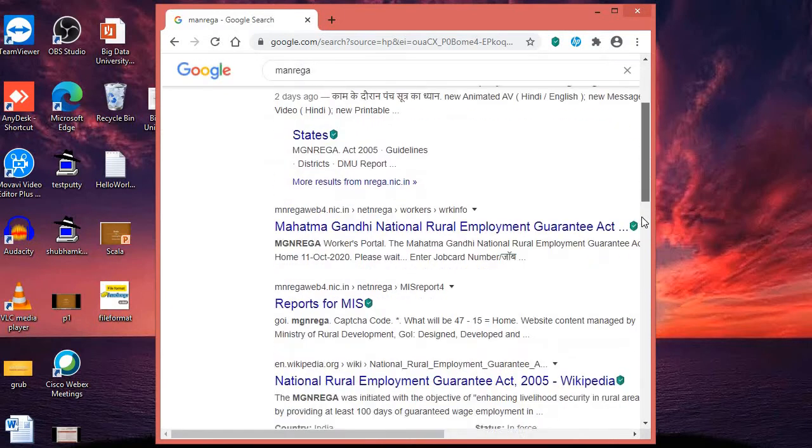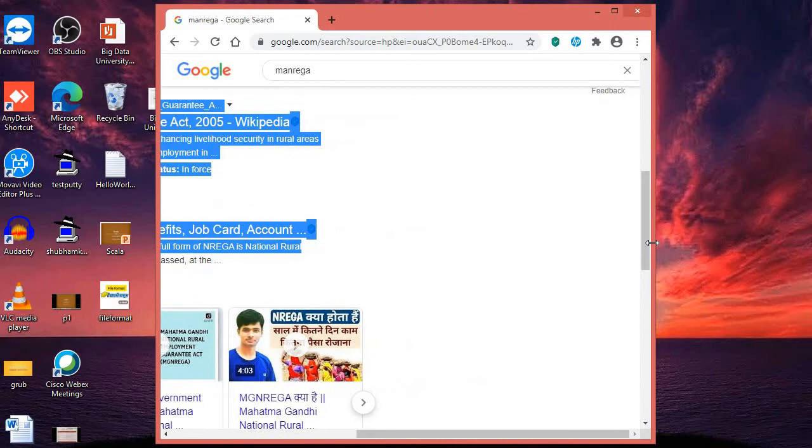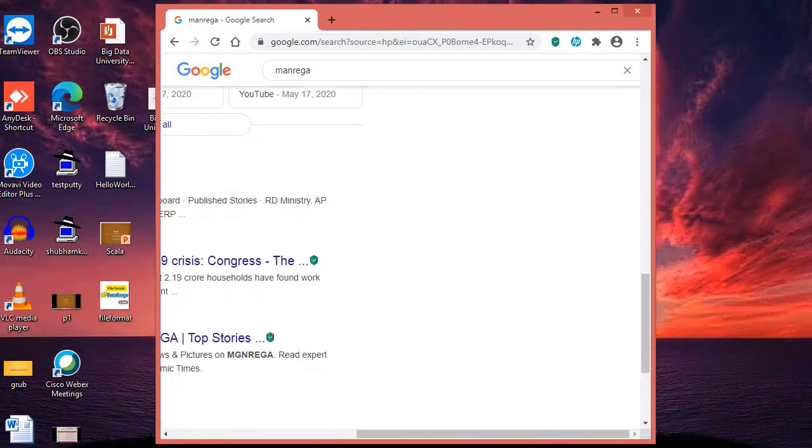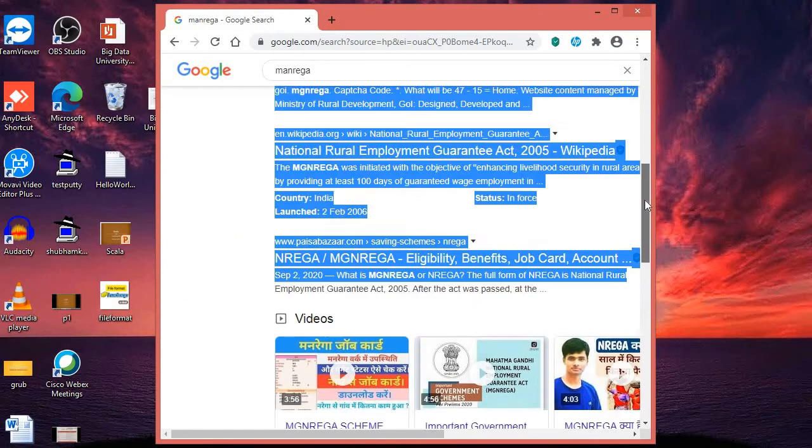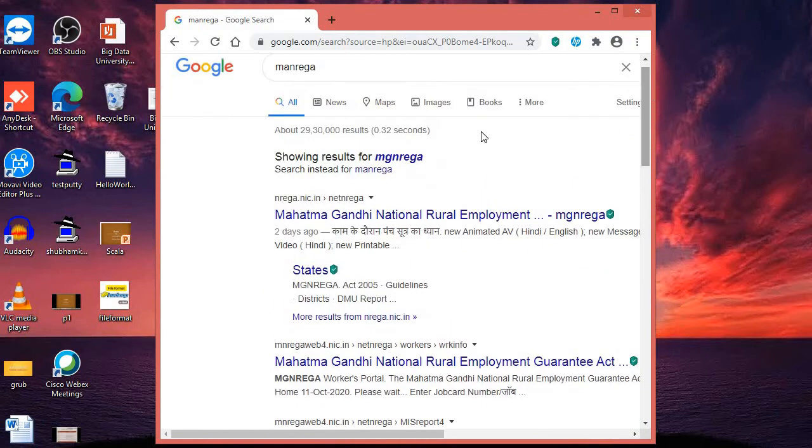Manrega, if you want to know what the government does in that particular program, what their initiatives are, first you go to that particular website. Here it's manrega.nic.in. It shows that this NIC is behind it. NIC is a public organization made on behalf of the government. NIC makes this website for the government.